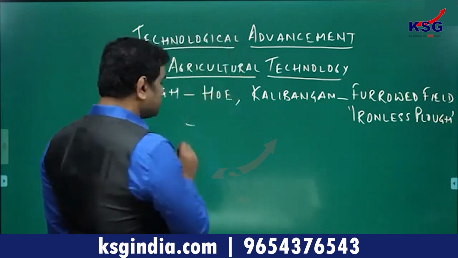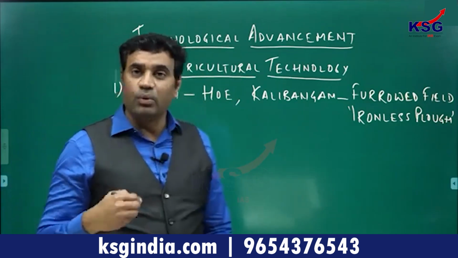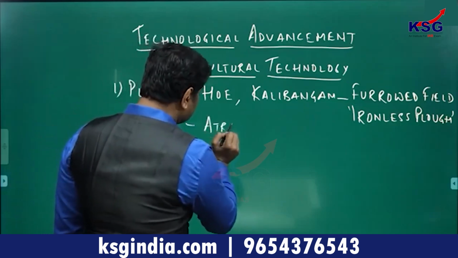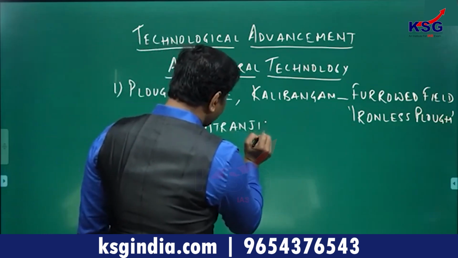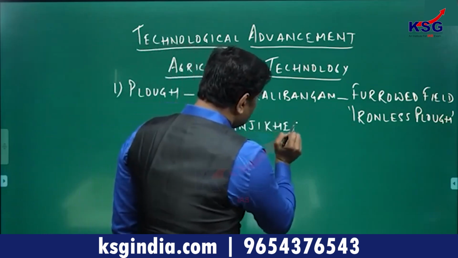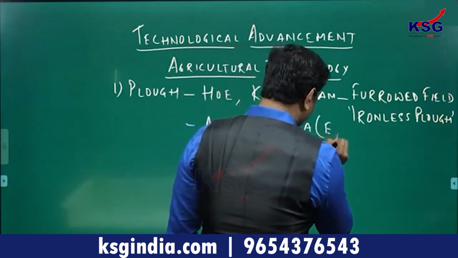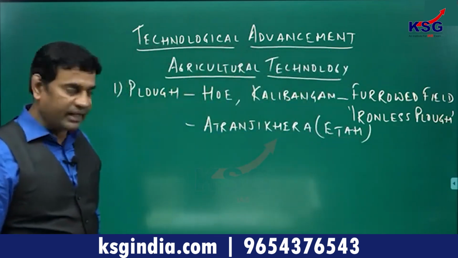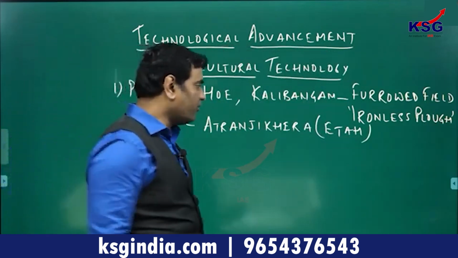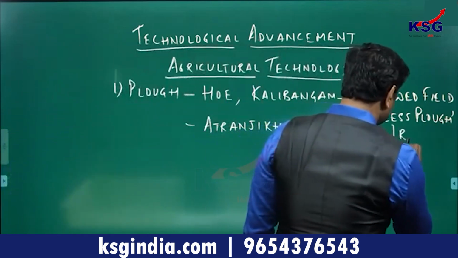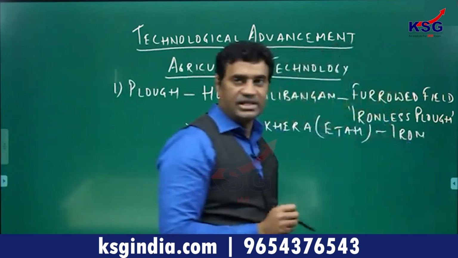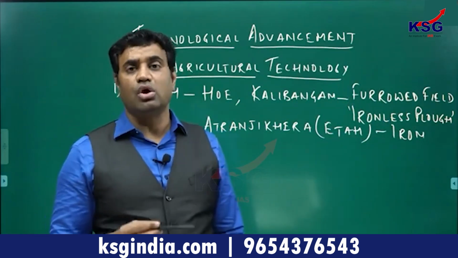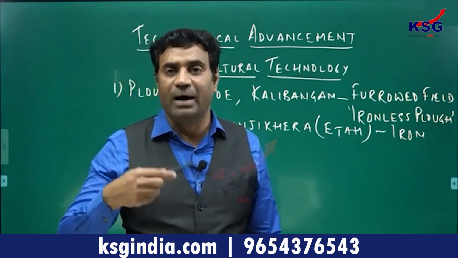Clear? At the same time, coming to the plow, the next major development was that iron was discovered around 1000 BC at Atranji Khera, located in the district of Eta in modern Uttar Pradesh. And with the discovery of iron in 1000 BC, iron began to be used by the Aryans to unearth the field much more easily.